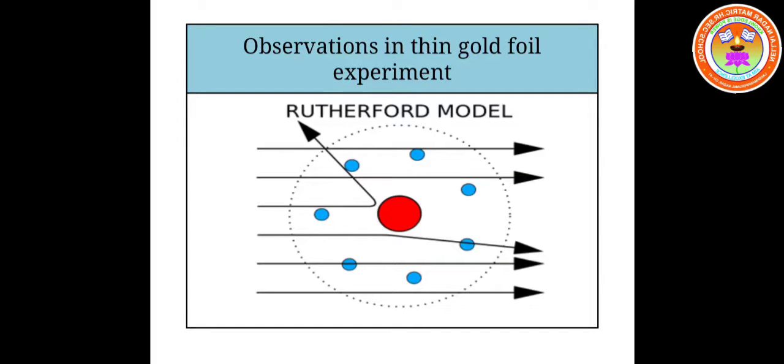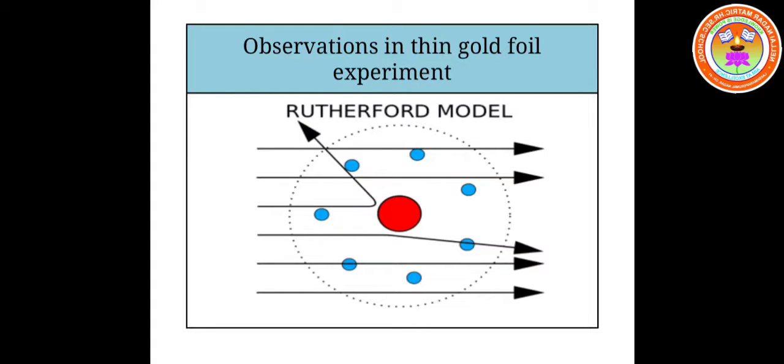Then the second observation was that some of the alpha particles got deflected from their straight line. They didn't pass through the gold foil in a straight line. Instead, they got deflected from their straight line. So that was the second observation of Ernest Rutherford from alpha scattering experiment.